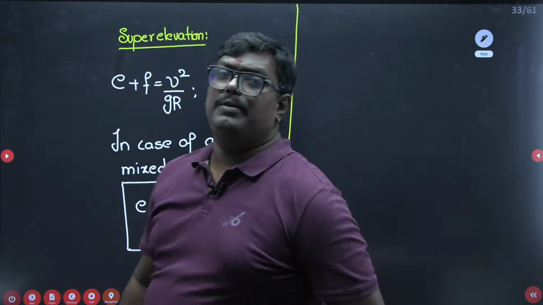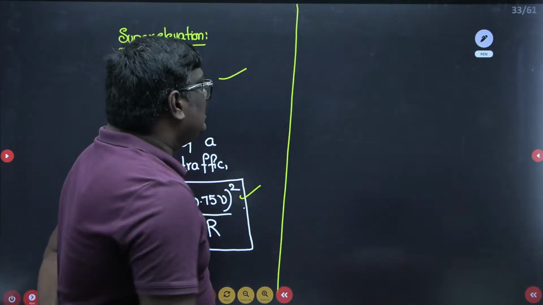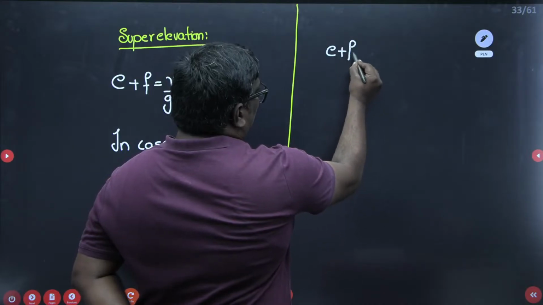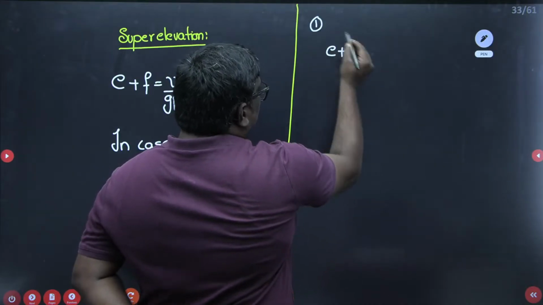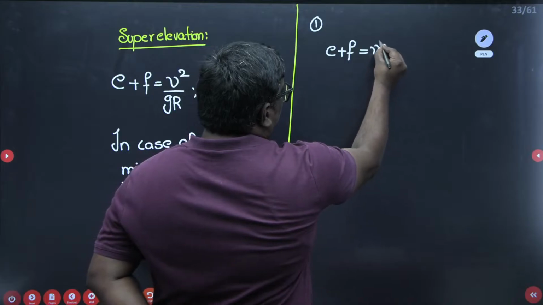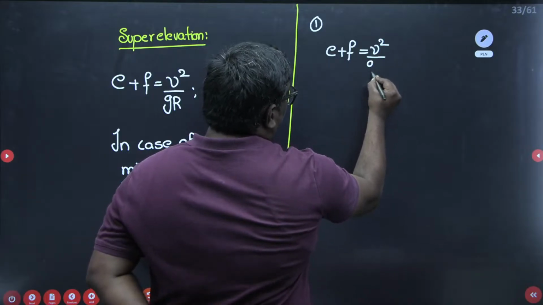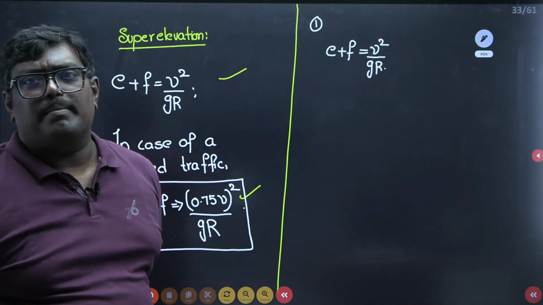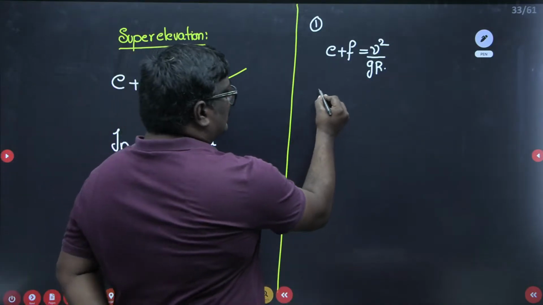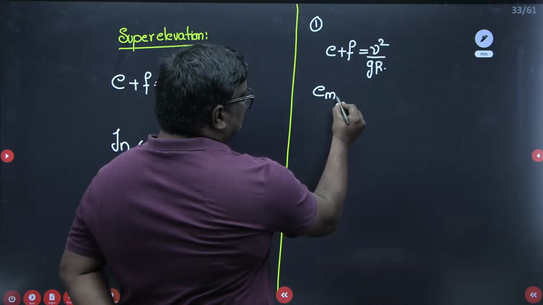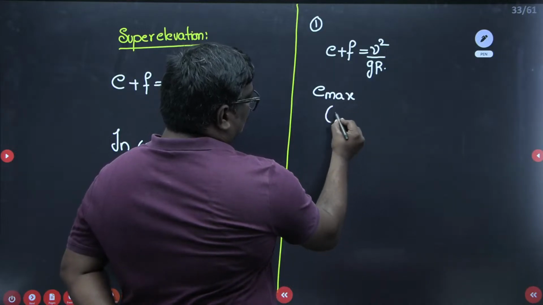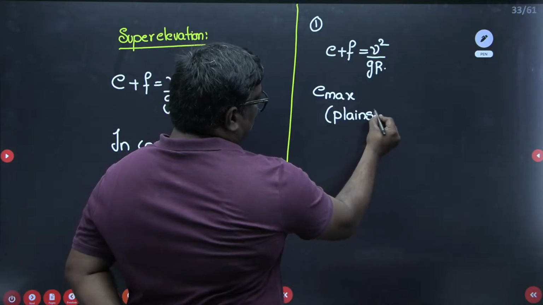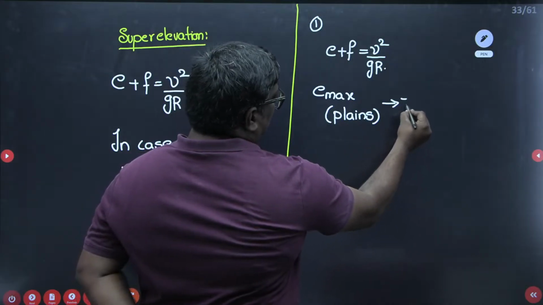These are very, very important, students. Here first you will calculate, step 1, E plus F is equal to V square by GR. Okay, see students, you have the maximum value of super elevation. In case of plains, it is 7 percentile.